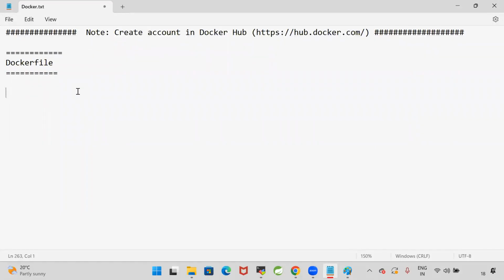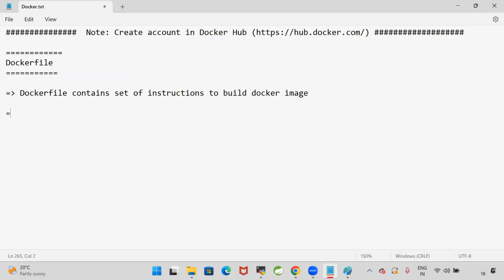First of all, what is the Docker file? A Docker file contains a set of instructions to build the Docker image.